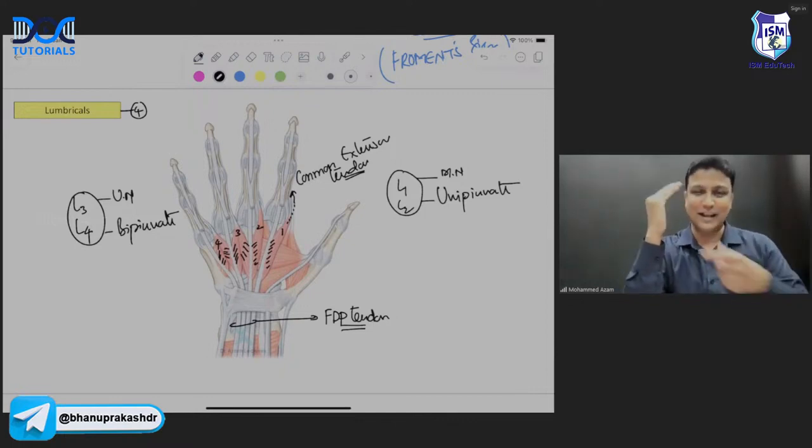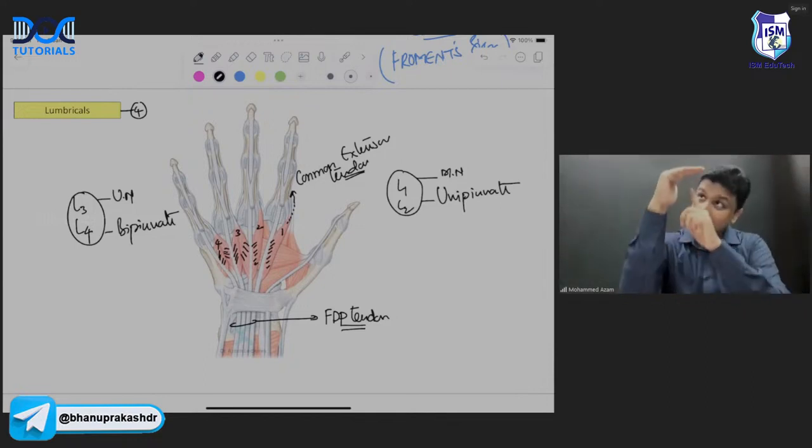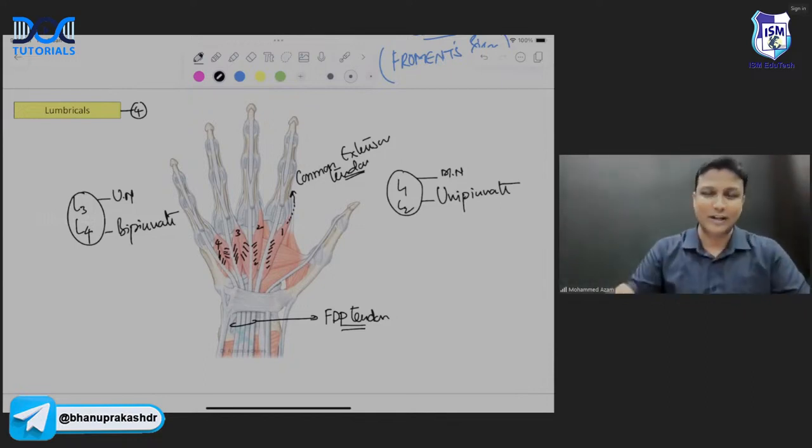Now in this, what is going to happen? There is a flexion at metacarpophalangeal joint, and then there will be extension at the interphalangeal joint, sir. Flexion at metacarpophalangeal joint and extension at the interphalangeal joint. That is done by lumbricals.